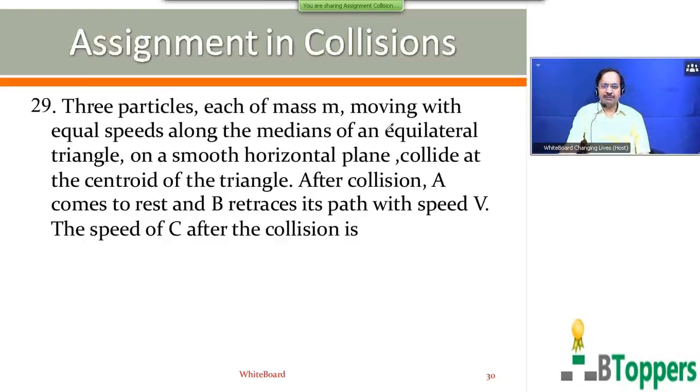3 particles each of mass m moving with equal speeds along the medians of an equilateral triangle on a smooth horizontal plane collide at the centroid of the triangle. After collision, A comes to rest and B retraces its path with speed v. The speed of C after collision is, 4 options are shown on the screen. First option 0, second option v by 2, third option v, fourth option 4v. Come on, try to answer the question.